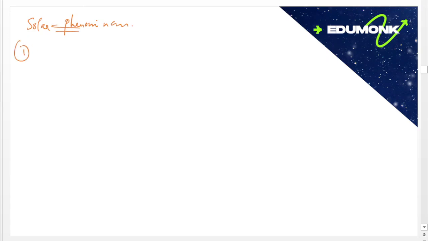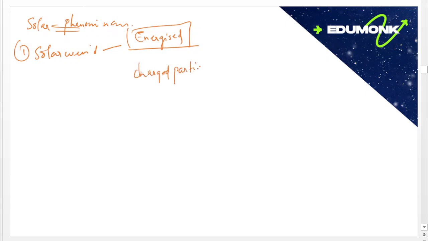First one is solar wind. Solar wind is the stream of some energized or charged particles.